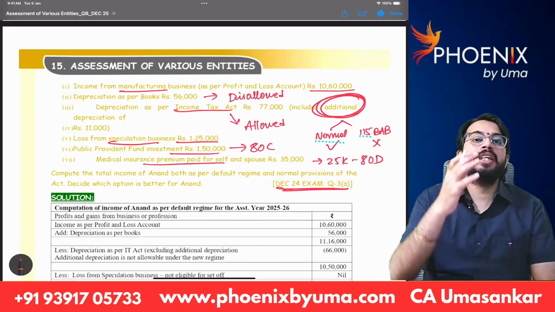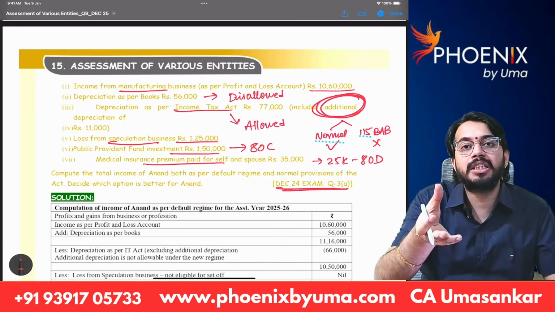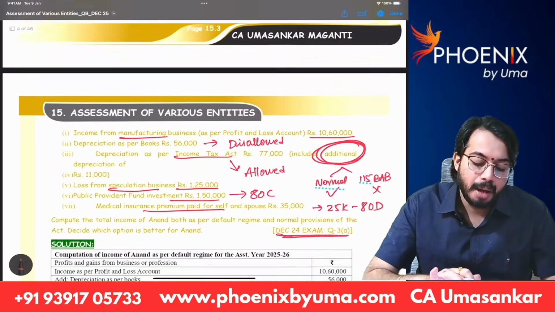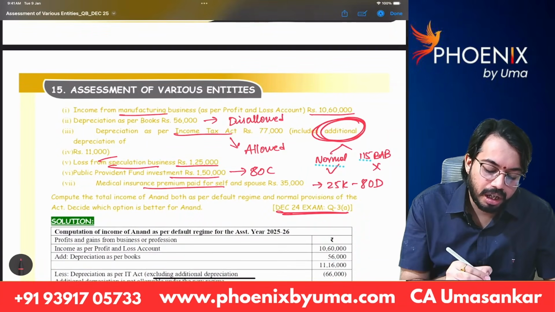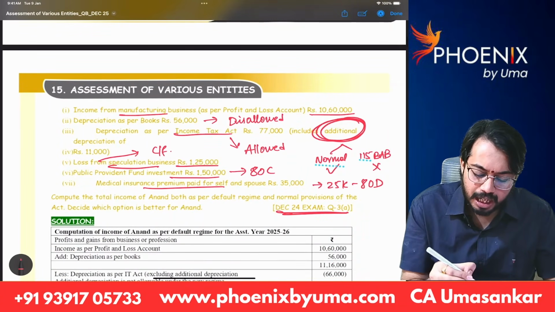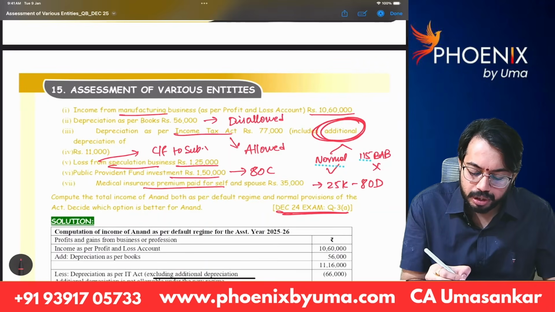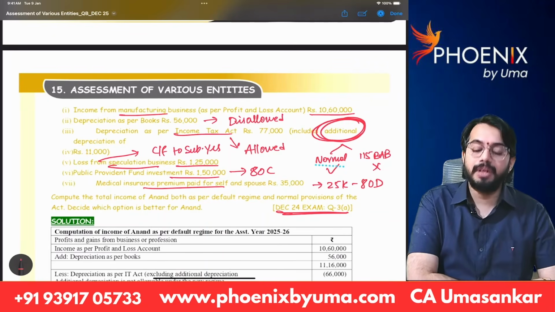Loss from speculation business can be set off only against profit from speculation business. But in the question, there is no profit from speculation business. So whatever the loss from speculation business is there, that will be carried forward to subsequent years. Are you able to understand?